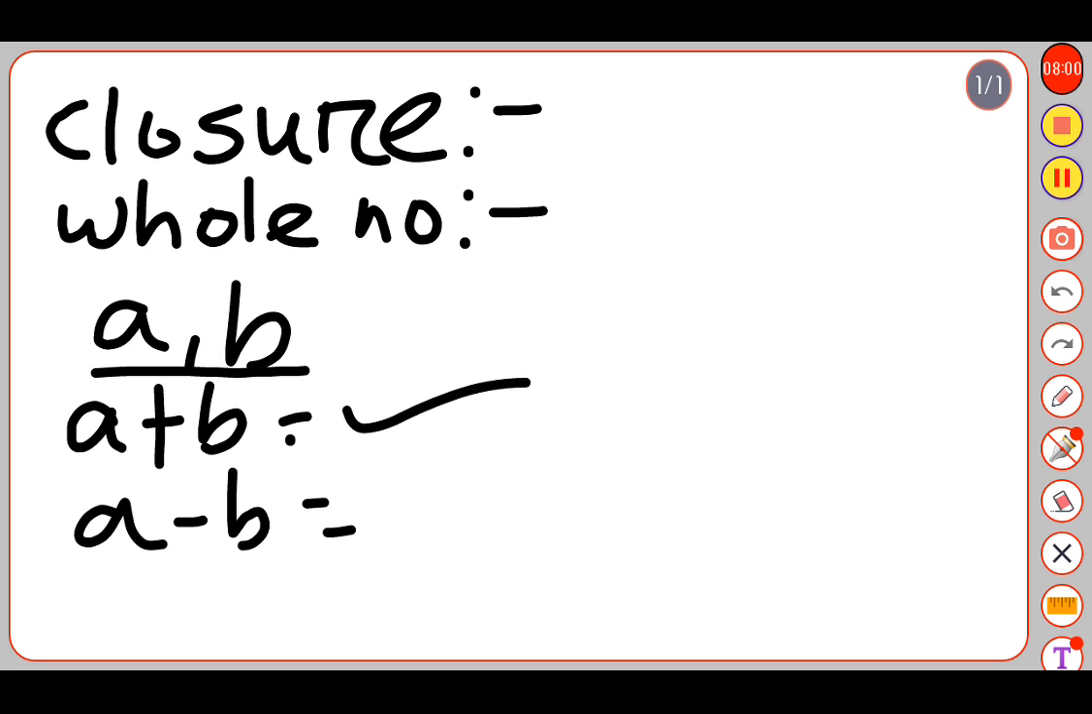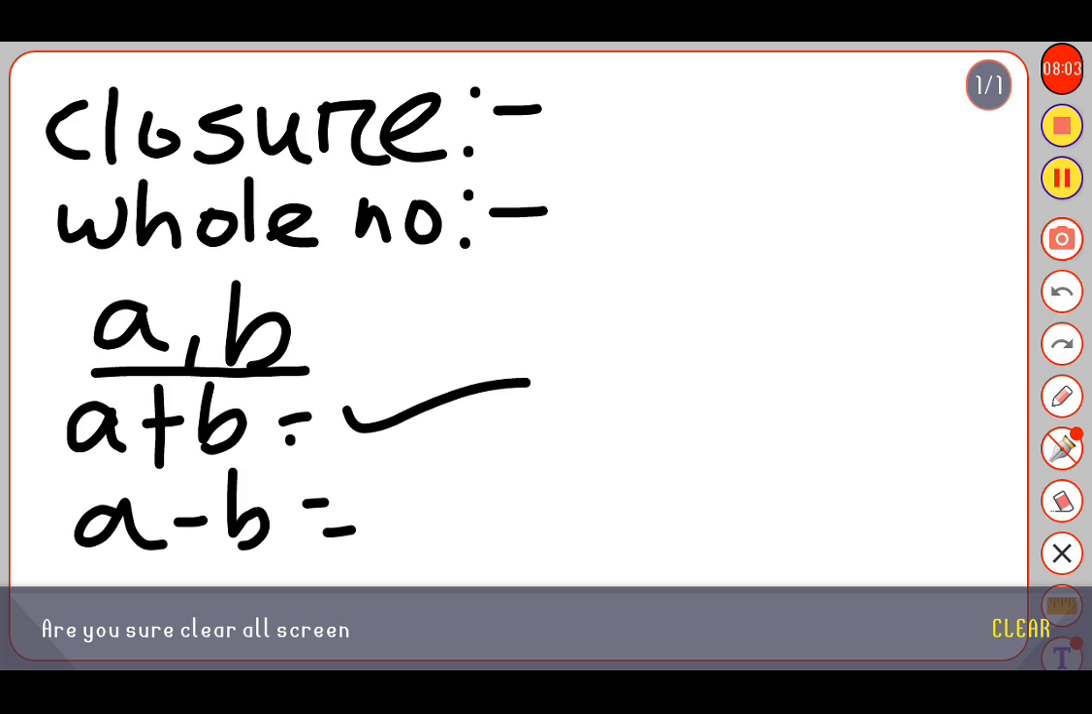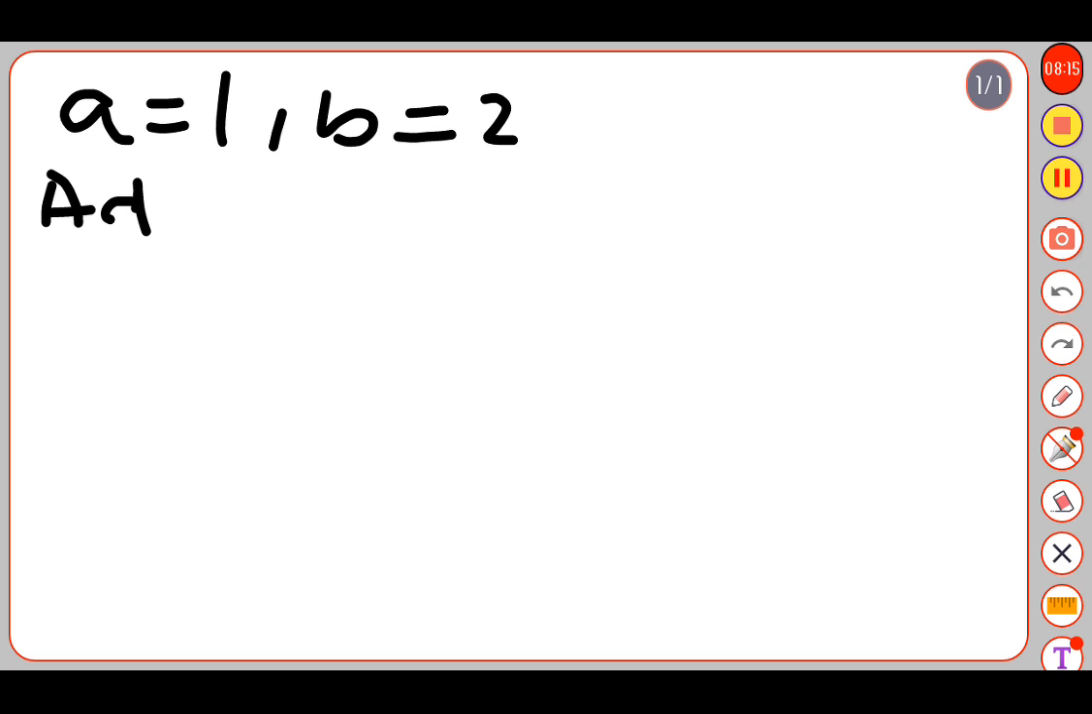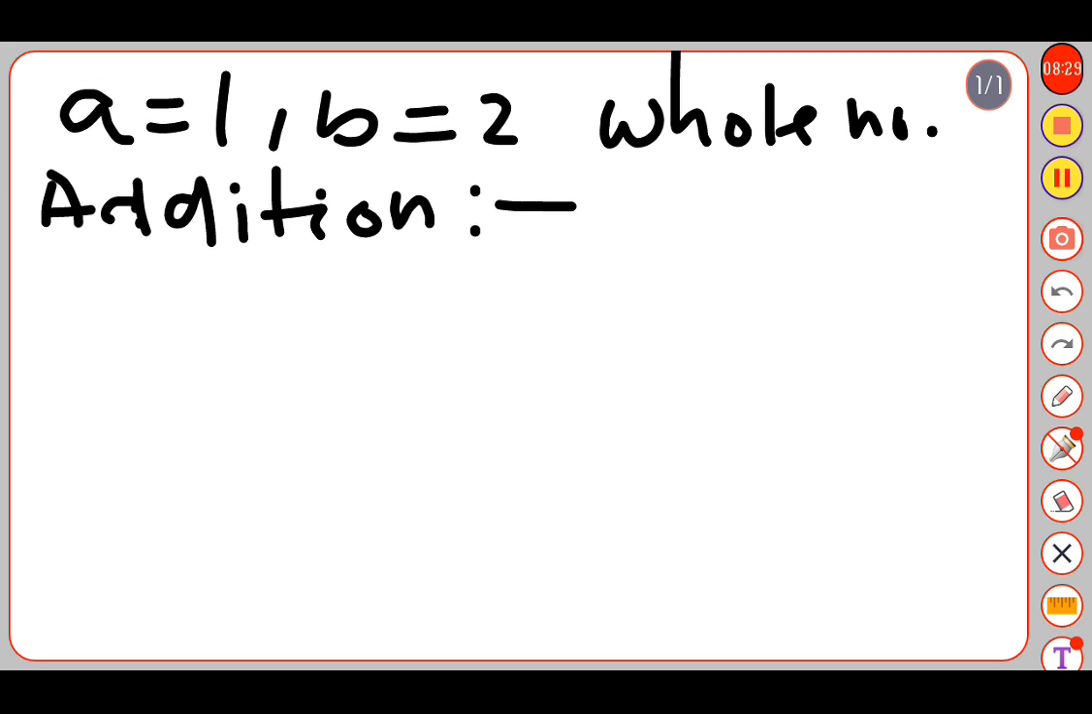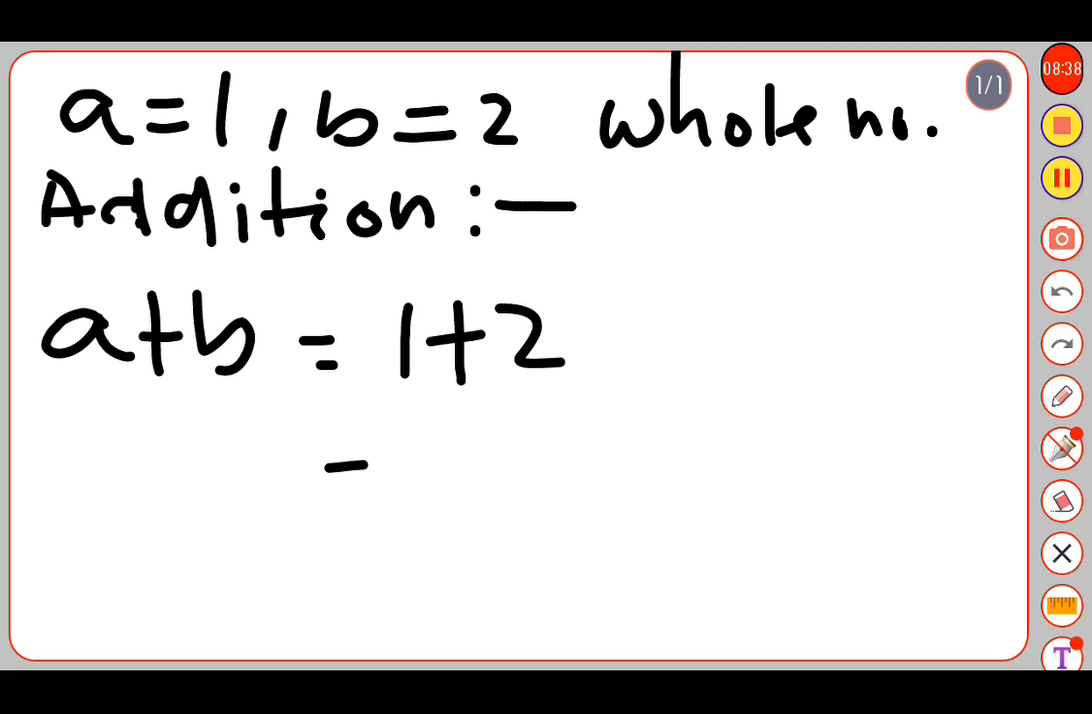So for this we have to test it first. Let us suppose a equals 1, b equals 2. So for addition first, here a and b are two whole numbers. So a plus b, by putting the values of a and b, we get 1 plus 2 equals 3. This is also a whole number.